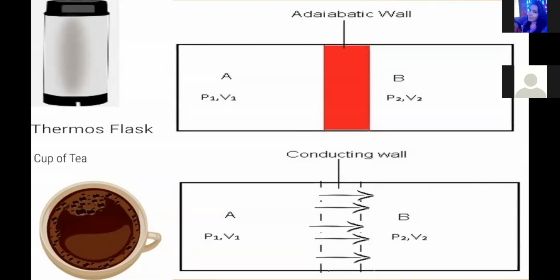That means we are not allowing the temperature of the coffee to decrease, we are giving a barrier for the heat transfer from the system to surroundings.